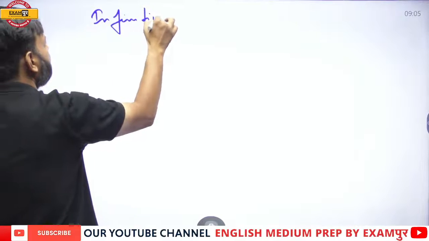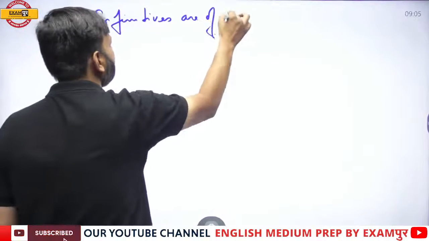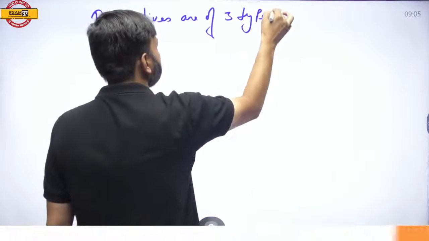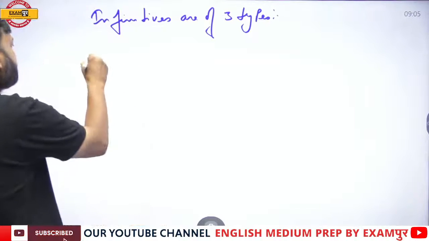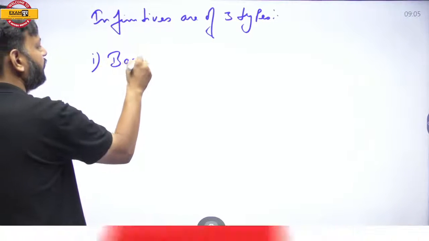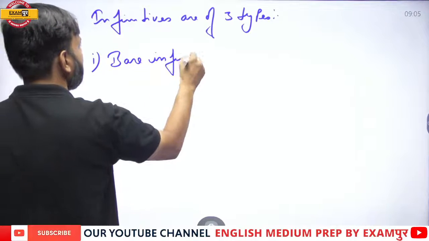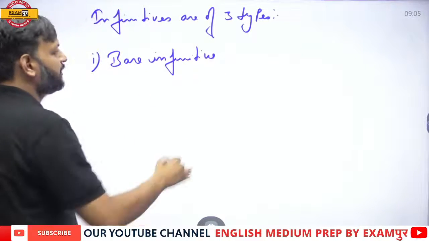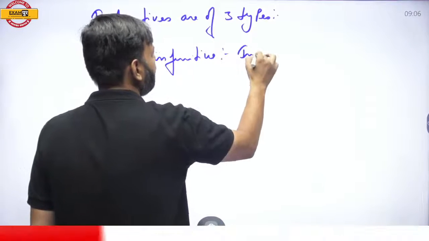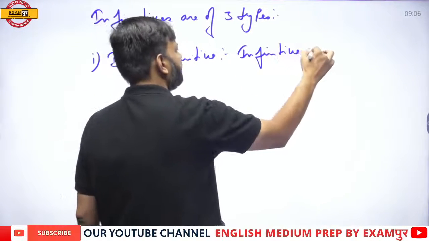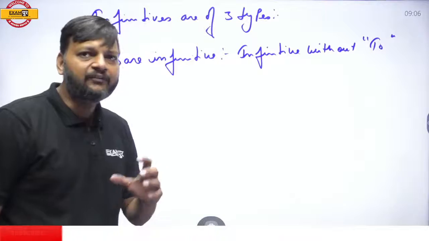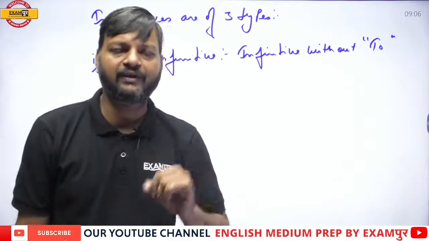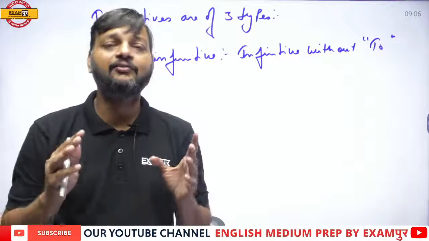Now, infinitives are of 3 types. First is bare infinitive. Now what is bare infinitive? The infinitive which is without to is called bare infinitive. Infinitive without to is bare infinitive.